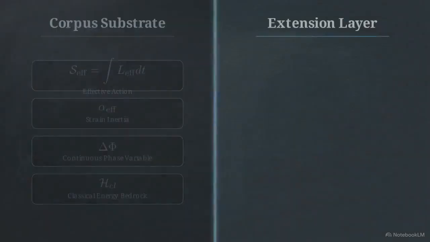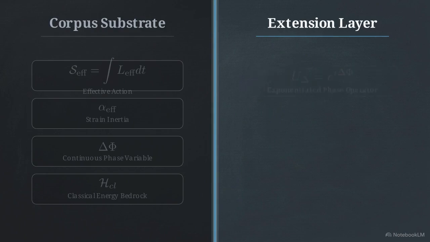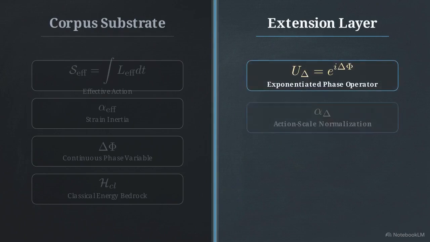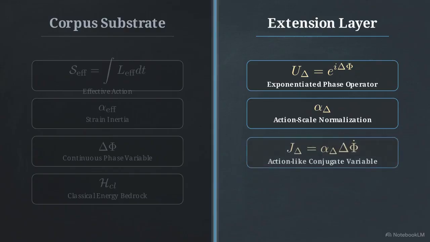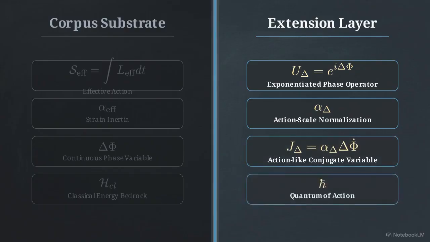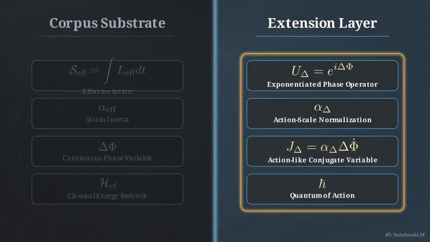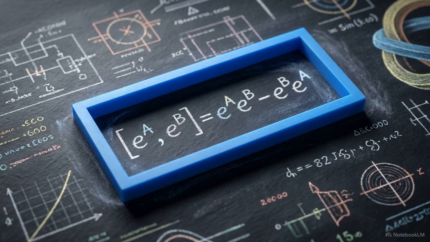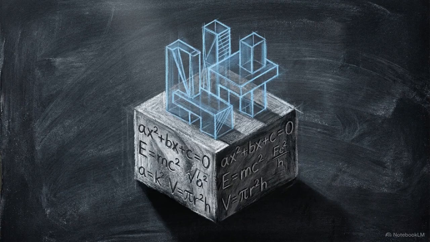Let's conduct a final boundary audit. The unitary phase U delta, the normalizer alpha delta, the action variable J delta, and Planck's constant all reside strictly on the extension side of the architectural map. The C2 structure creates a mathematically safe, globally valid environment for quantization. We have built a functional quantum overlay without corrupting the classical bedrock equations that support it.